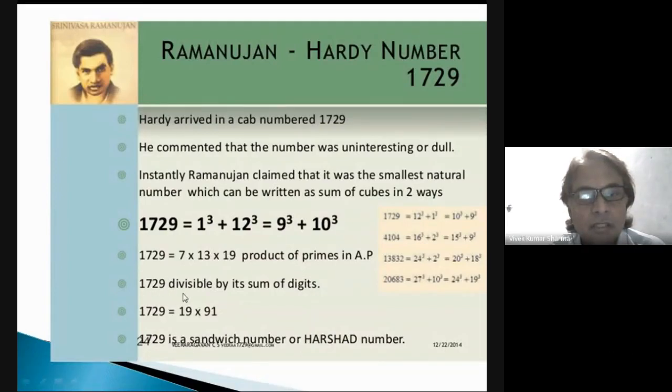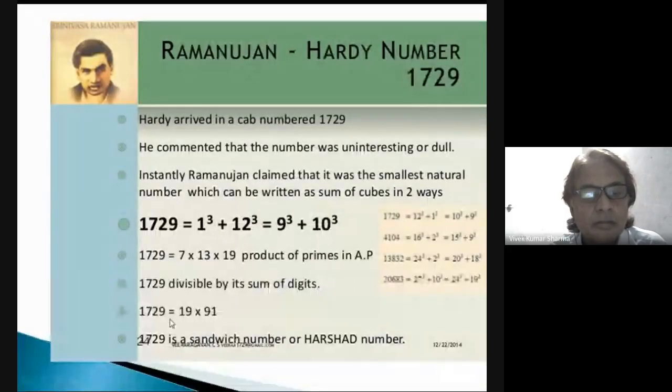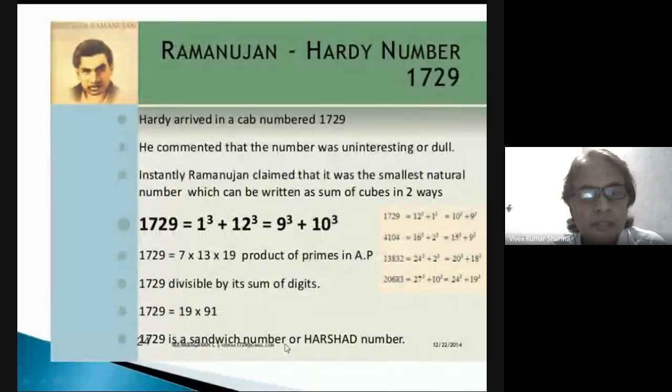1729 is divisible by its sum of digits. What is the sum? 9 plus 2 is 11, and 8 more is 19. So it is divisible by its sum of digits. You can see here 1729 is equal to 19 into 91. 1729 is a sandwich number, or Harshad number also.